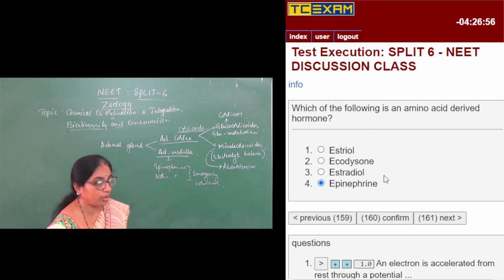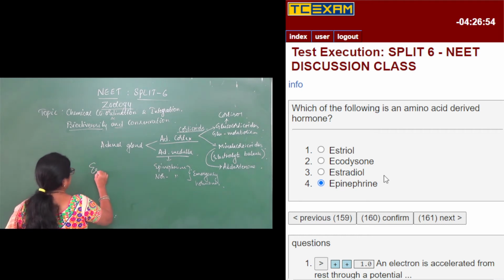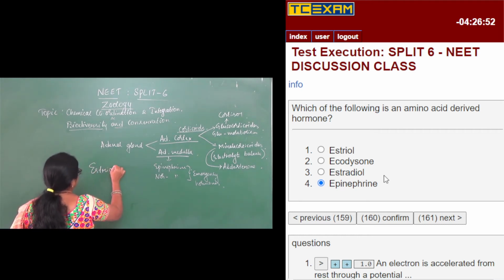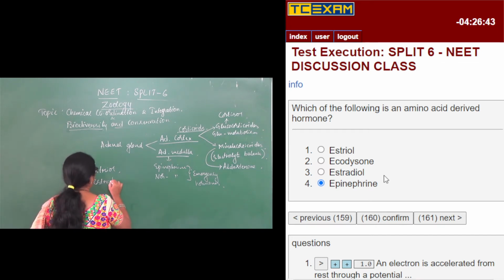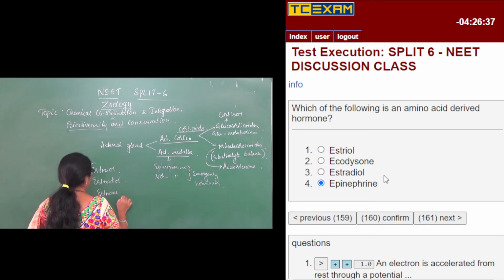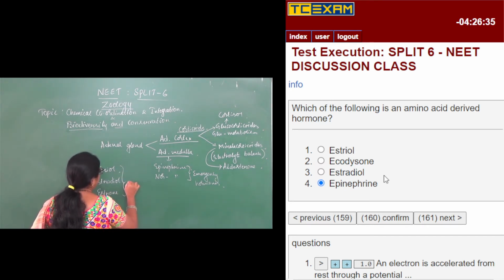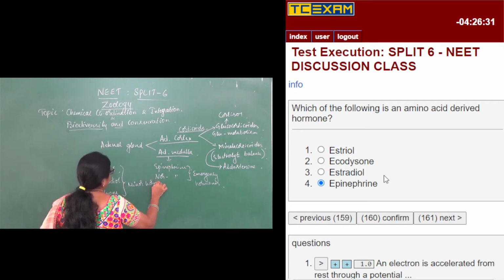Estradiol, estriol, and estrone are the three minor hormones of estrogen.